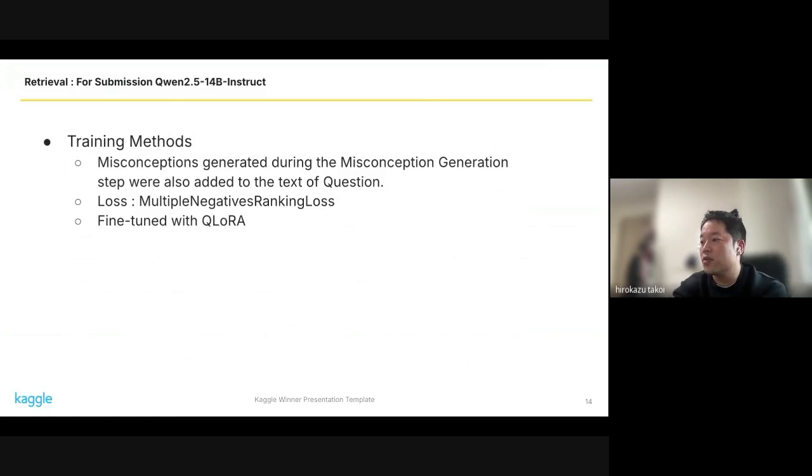Next, I will explain the training methods for Qwen 2.5 14 billion instruct. Misconceptions generated during the misconception generation step were added to the text of the question. The loss function used was multiple negatives ranking loss, and the fine-tuning was performed using QLoRA.